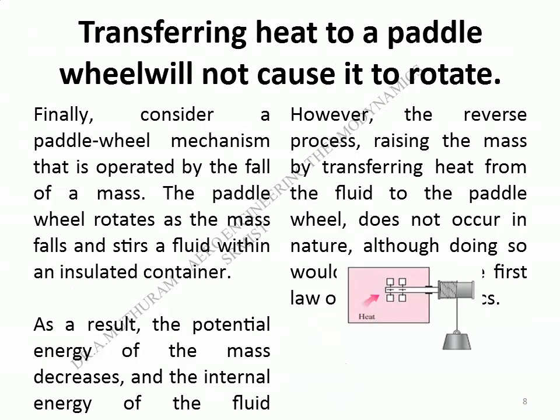Finally, consider the paddle wheel mechanism that is operated by the fall of a mass. The paddle wheel rotates as the mass falls and stirs a fluid within an insulated container. As a result, the potential energy of the mass decreases, and the internal energy of the fluid increases in accordance with the conservation of energy principle. However, the reverse process, raising the mass by transferring heat from the fluid to the paddle wheel, does not occur in nature, although doing so would not violate the first law of thermodynamics.